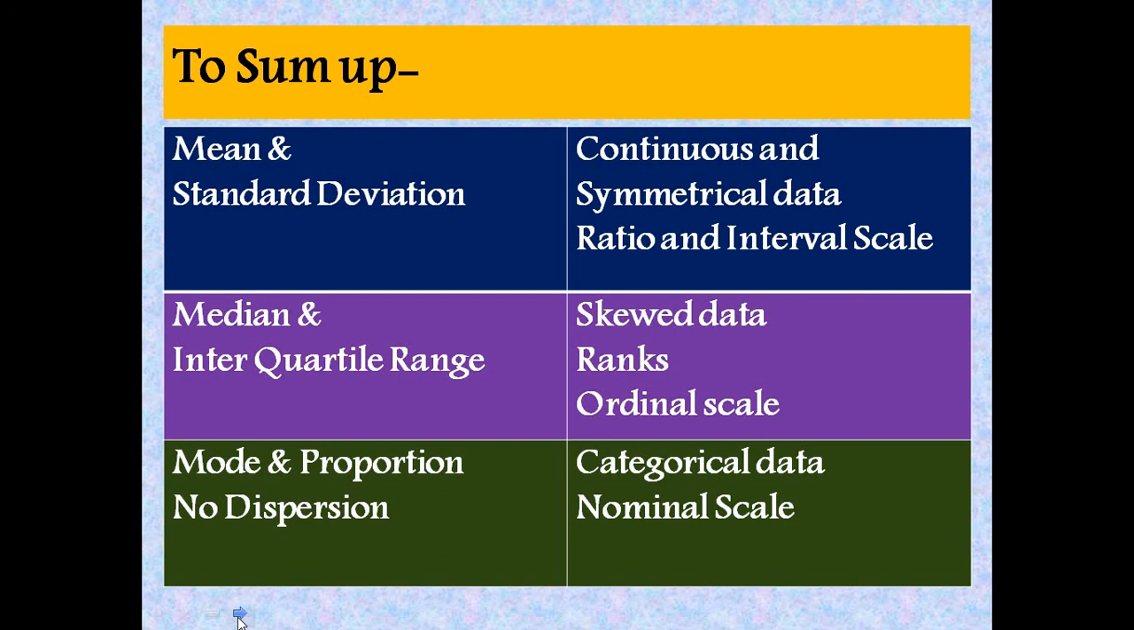To sum up, we calculate mean and standard deviation when we have continuous data, symmetric data, and data is measured in ratio and interval scale. We calculate median and interquartile range when our data is skewed or in ranks, and data is measured in ordinal scale. Lastly, we calculate mode, or most of the time proportion, and there is no dispersion when our data is in categories and measured in nominal scale.